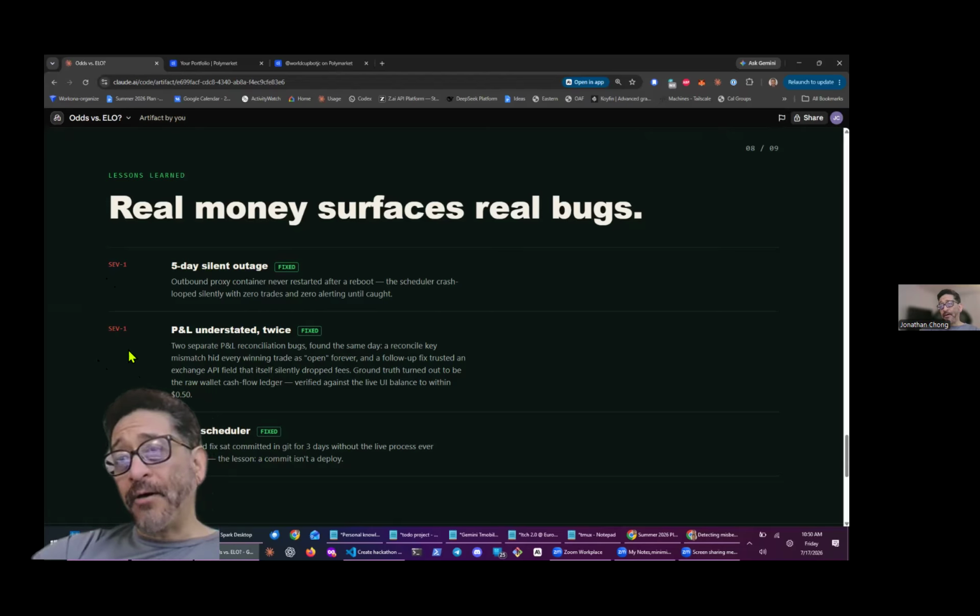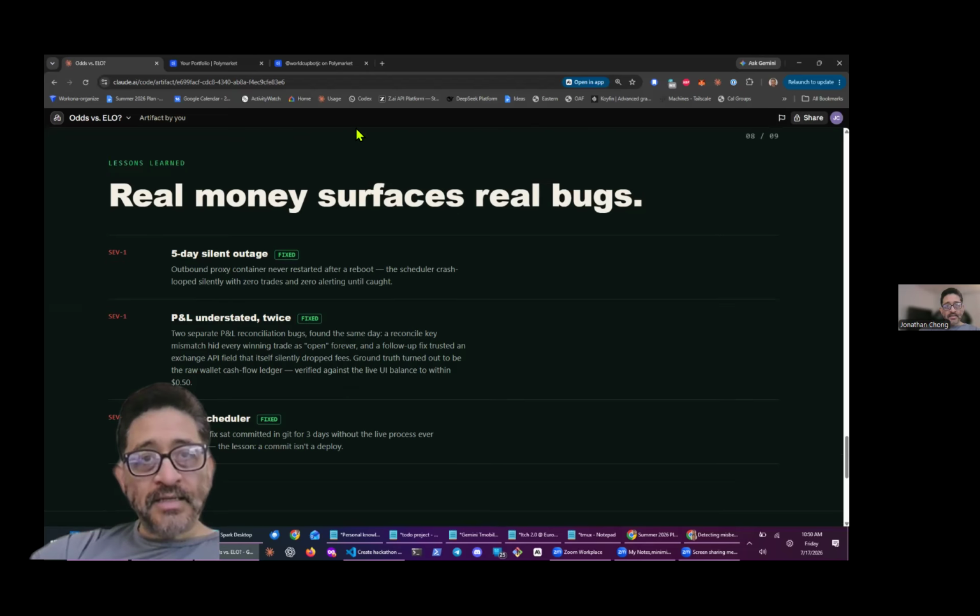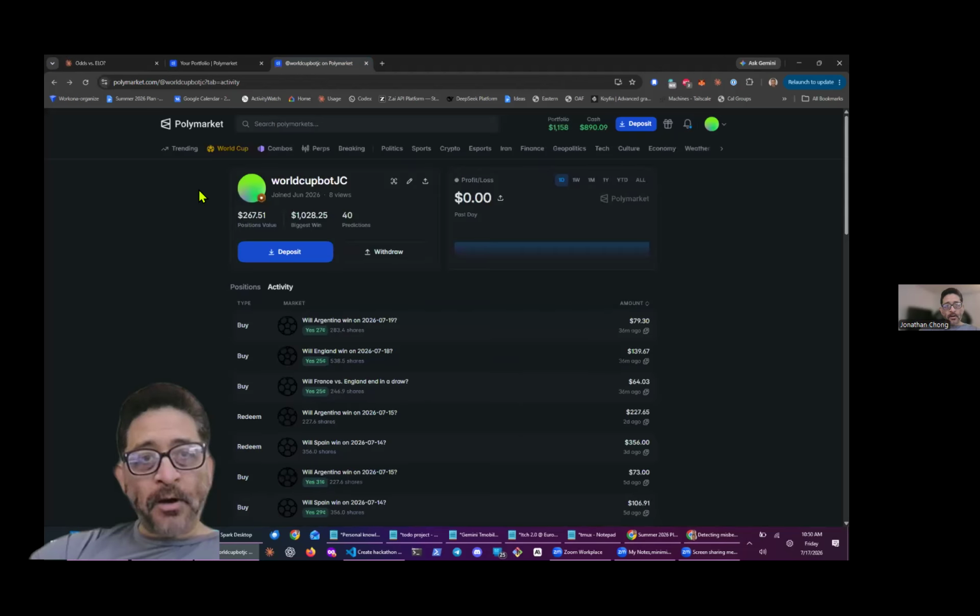So the total amount, by the way, we started with $1,000. I need to show you the full breakout next, so let's go to that. This is Polymarket. This is my World Cup bot. We are at $1,158. We started with 1,000. Here's the profit and loss from the beginning. We were up to 1,600 at one point, and then down to I think 400 at one point. That was pretty bad, but we recovered.